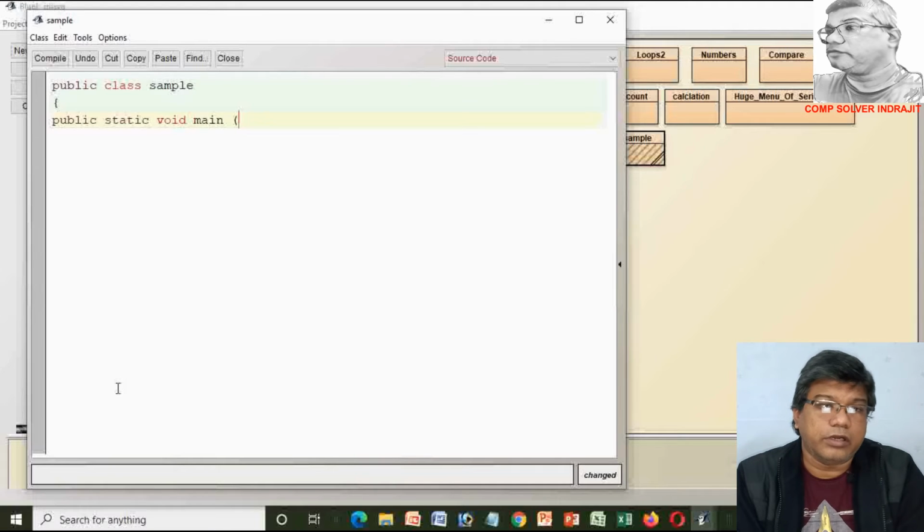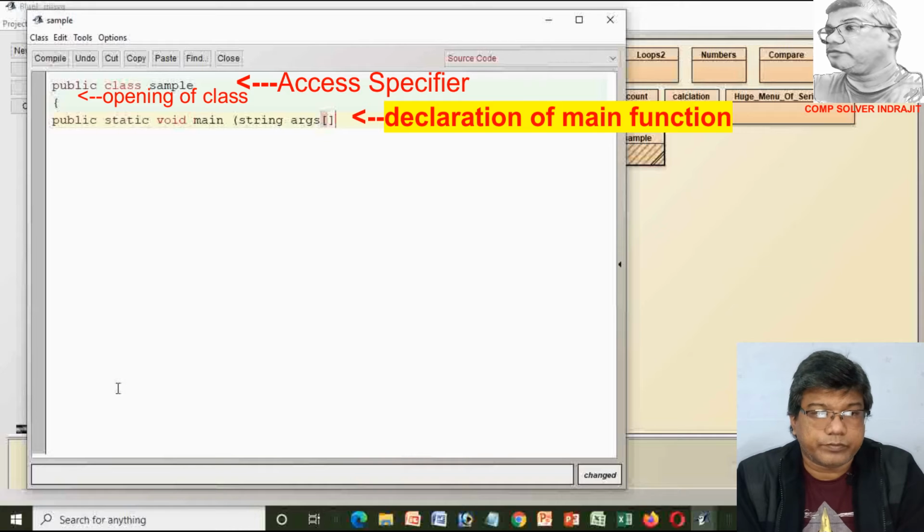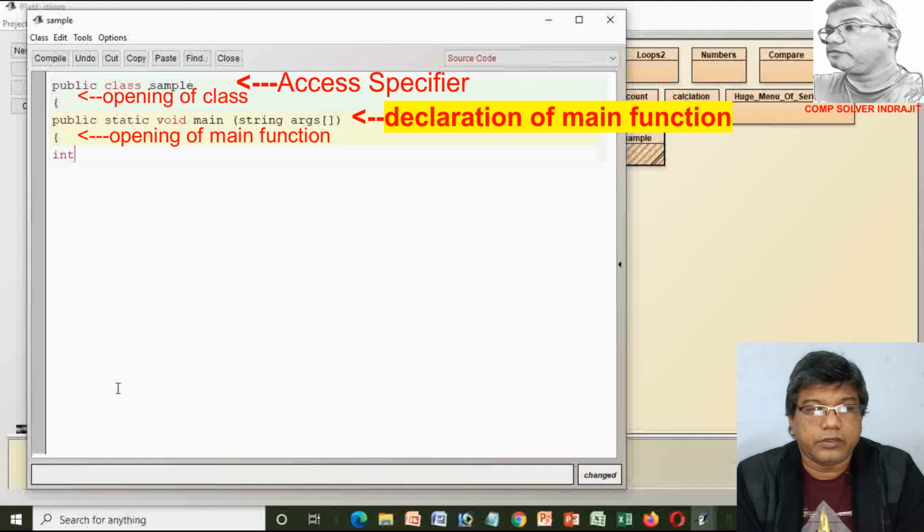After that, we write public static void main(String args), then close it with the parenthesis, and now close the first bracket. After that, we begin the main function body by using the curly bracket.